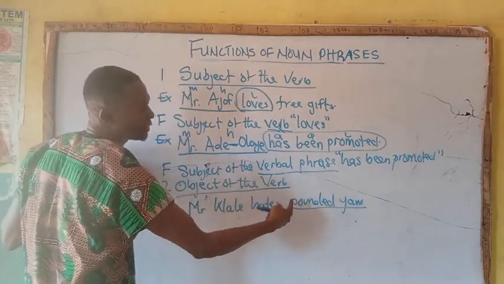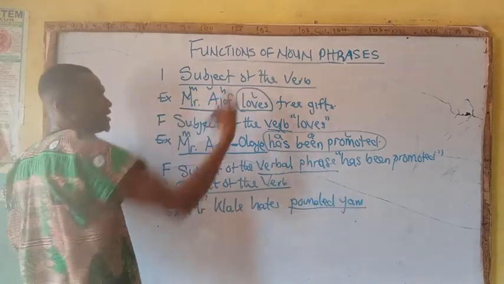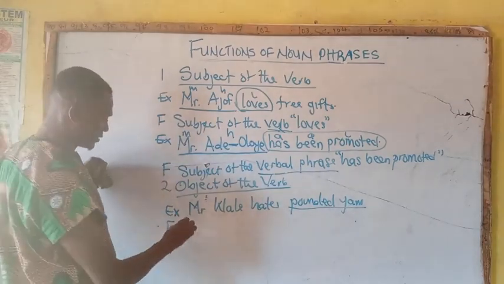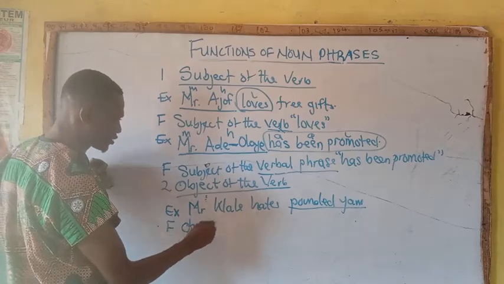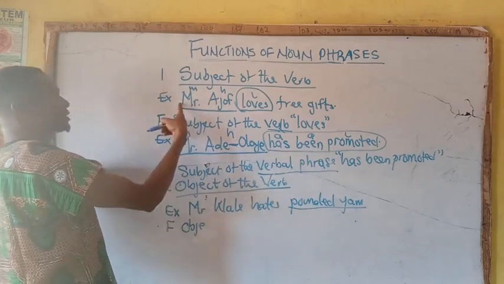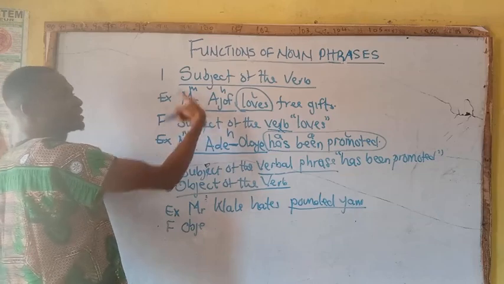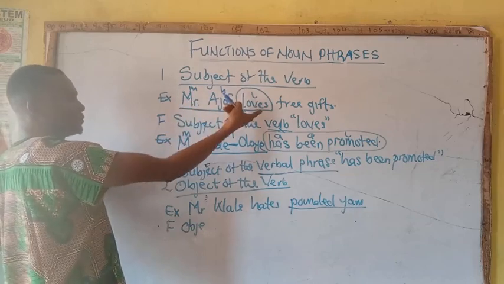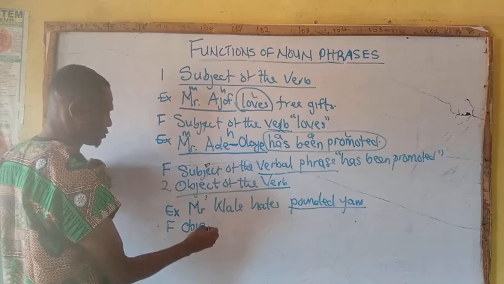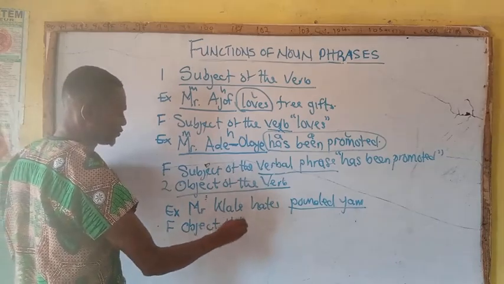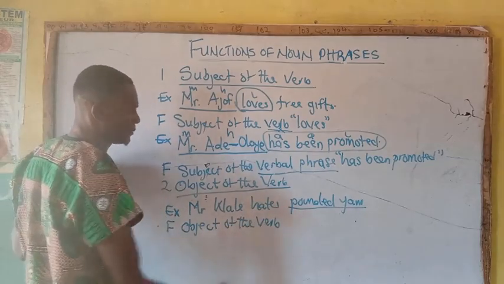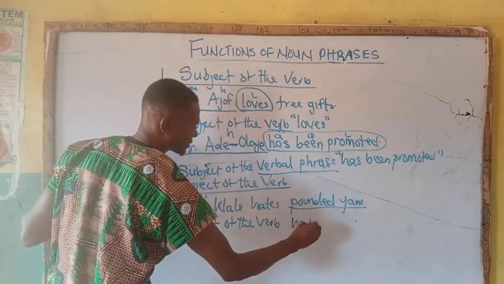So the words pounded yam here are a noun phrase. And what is the function now? The function is object, because the underlined expression is at the object position, unlike the underlined expression in the subject position. Subject is before the predicate or the verb. Here, it is after the predicate or the verb. So it will be object of the verb hates.